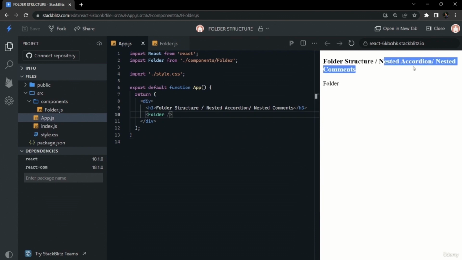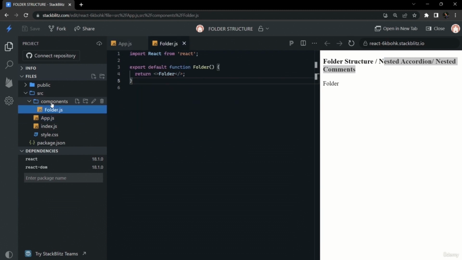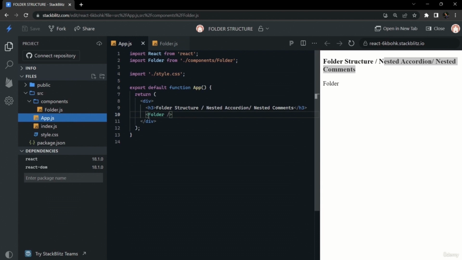I have created a separate component folder and included it in app.js. So we have to follow all the standards that are possible during development.